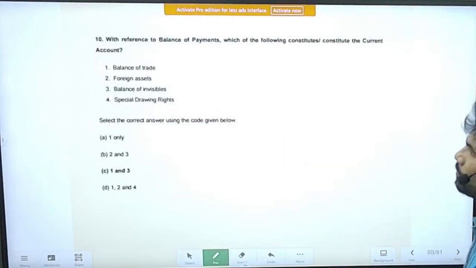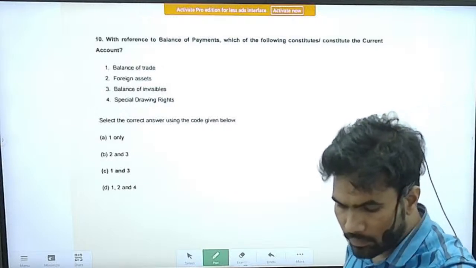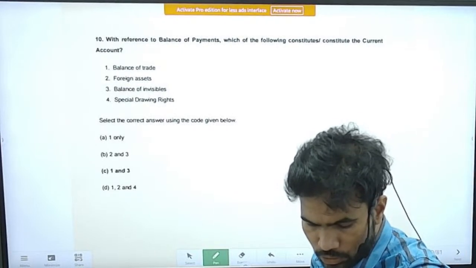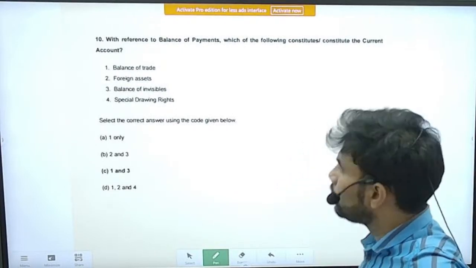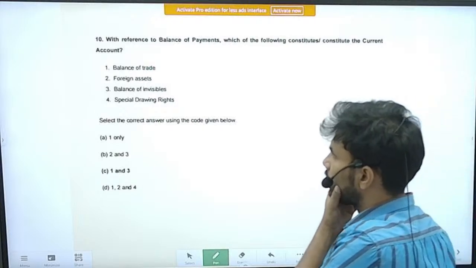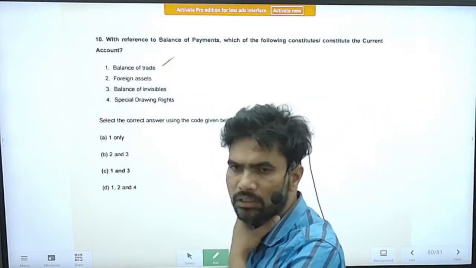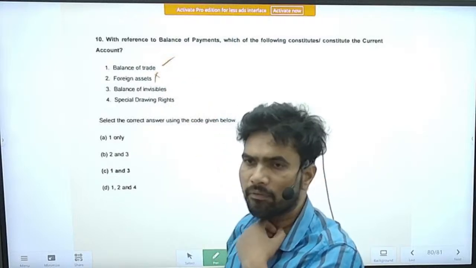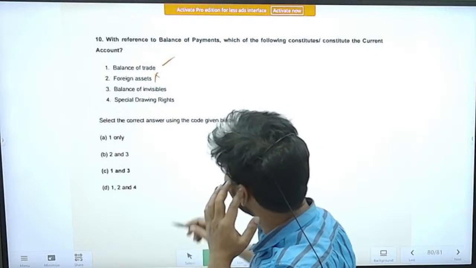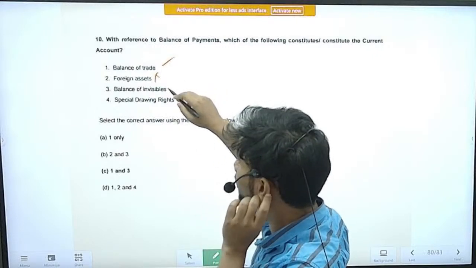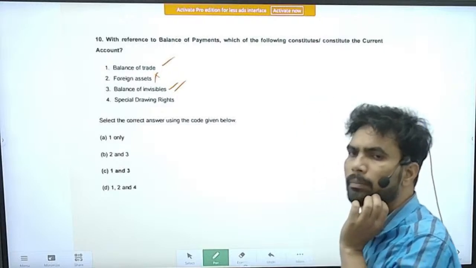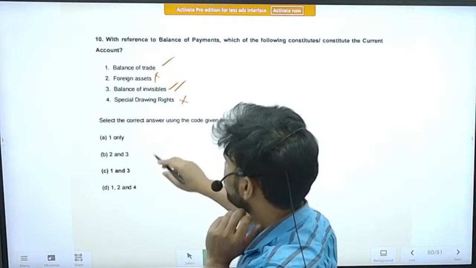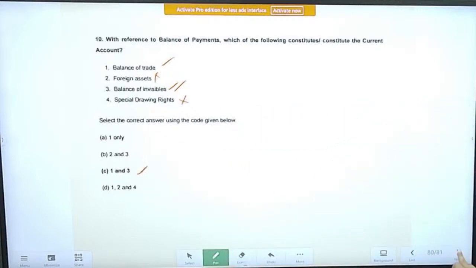Right. Next, question number 10. With reference to balance of payments, BOP, which of the following constitute the current account? If you see the balance of trade, yes, it is part and parcel of balance of payments. Foreign assets, it is not part of the balance of payments. Balance of invisibles, I am sorry, this is part and parcel of balance of payments. Special drawing rights, this is not part. So correct option is option C. 1 and 3 are correct.